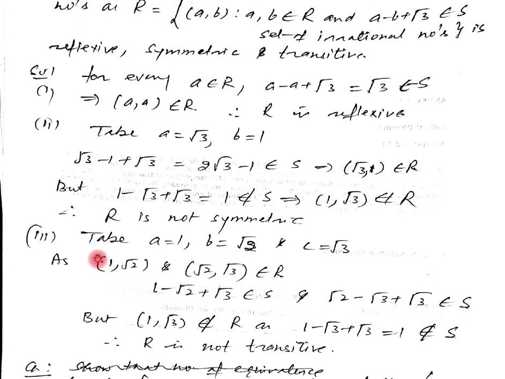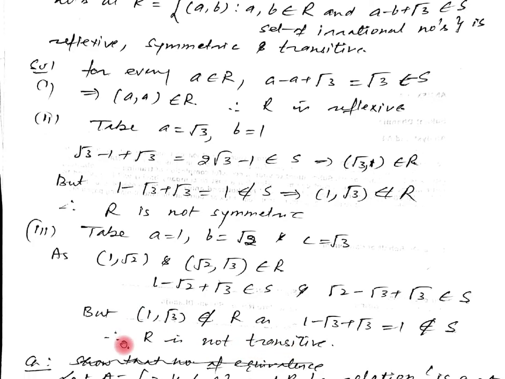Now we have to check whether (1, root 3) belongs to R. We have considered (1, root 3). Now (1, root 3) does not belong to R, because when we put this value here, 1 minus root 3 plus root 3 equals 1, and 1 is a rational number. It is not an irrational number. Therefore 1 does not belong to S. Therefore, (a, b) and (b, c) belong to R, but (a, c) does not belong to R, so we can say R is not transitive. So therefore, let us see another question.